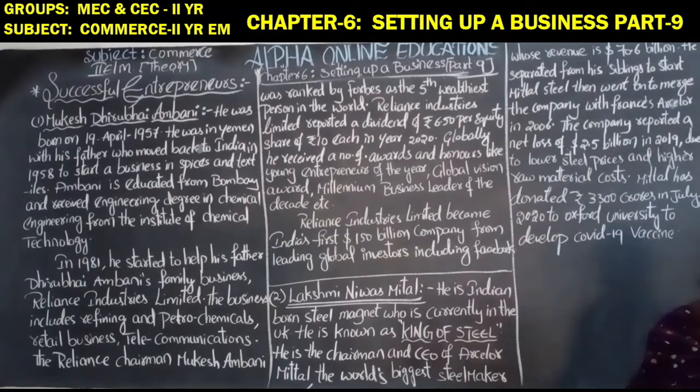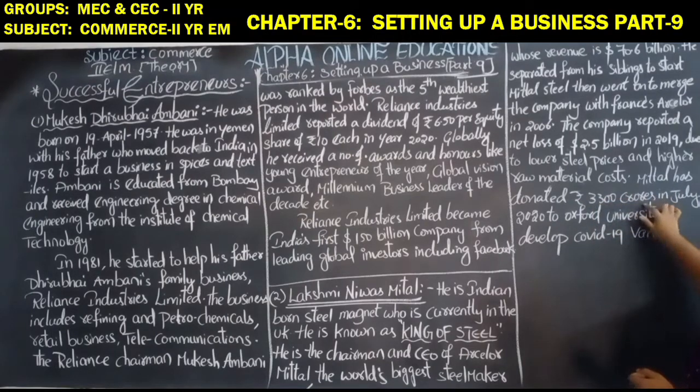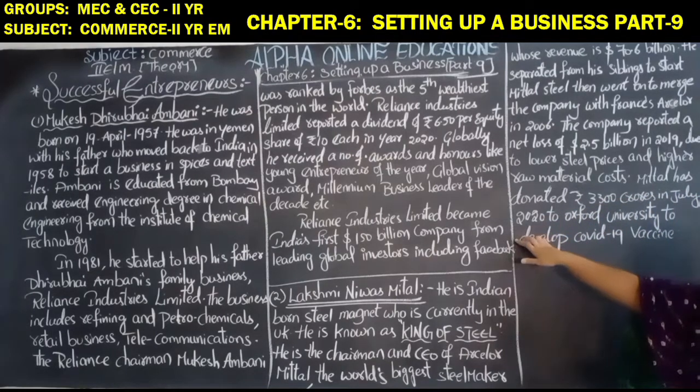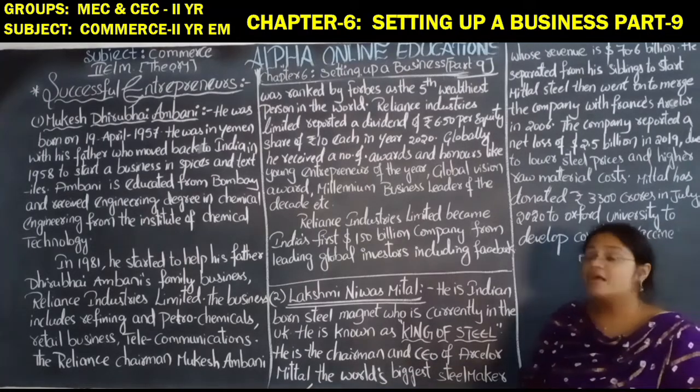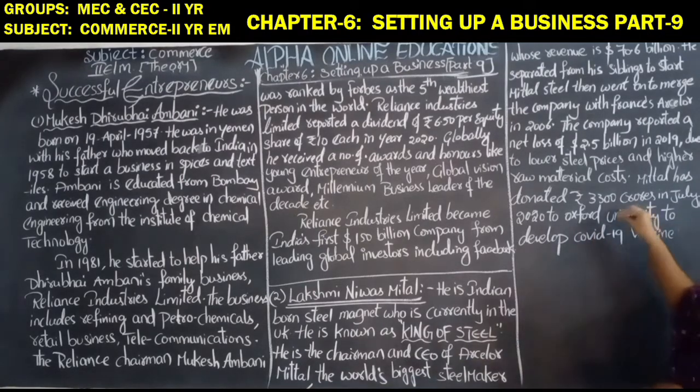Mittal has donated rupees 3,300 crores in July 2020 to Oxford University to develop a COVID-19 vaccine.